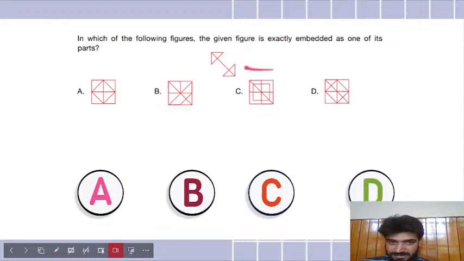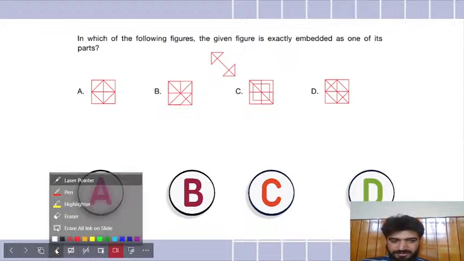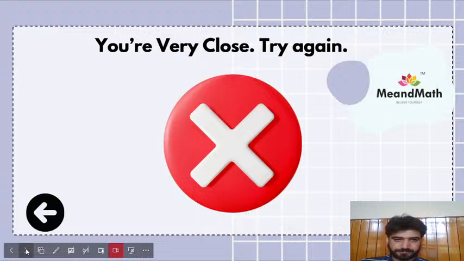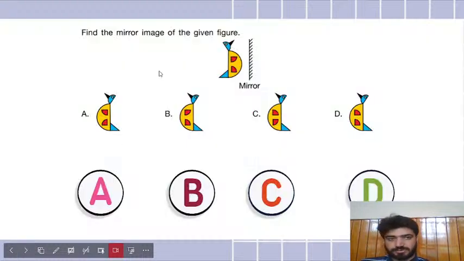And I also think it is D, isn't it? Because this figure is exactly getting embedded here like this. So that is what the question is asking. Which figure exactly fits in one of these figures? So this figure is getting exactly fit in this figure or overlapped. So D, yes. Saina, Anu Kumari, Lavanya, everybody, well done. So D is indeed the correct answer. Very good. So next question.